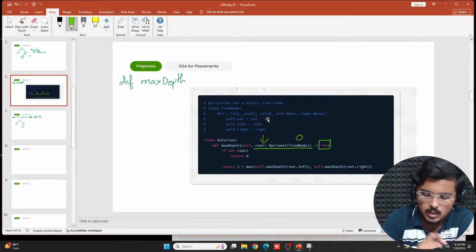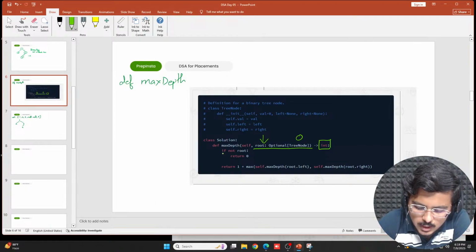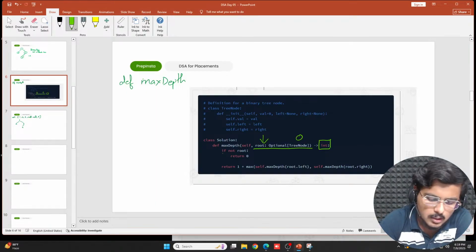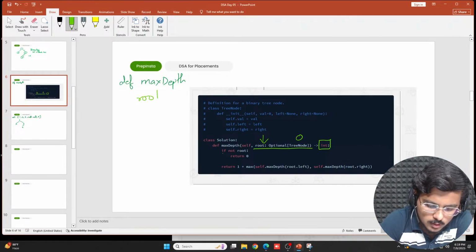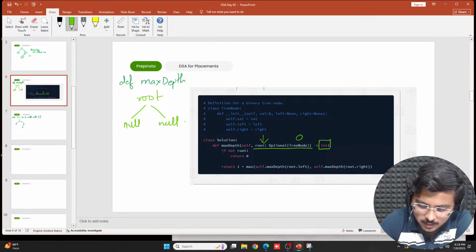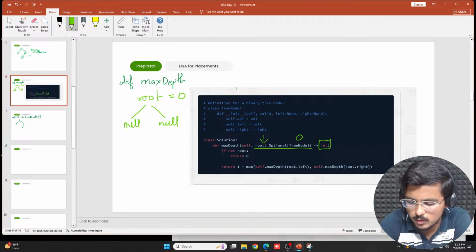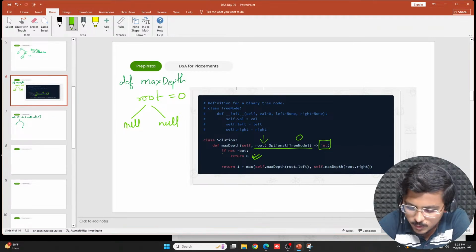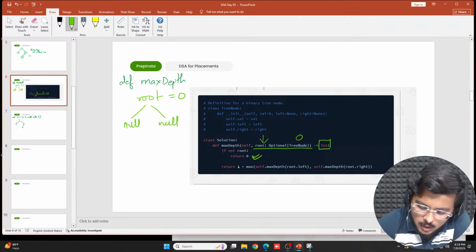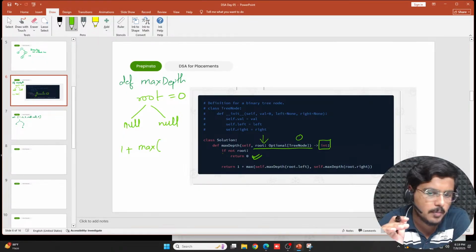Now I'm saying if not root, basically if root has nothing further, if this is null, then return 0. Return 0 as the integer. Otherwise, return 1 plus max of, which is basically the maximum of. Anybody who has studied Python knows the implementation of this function max.